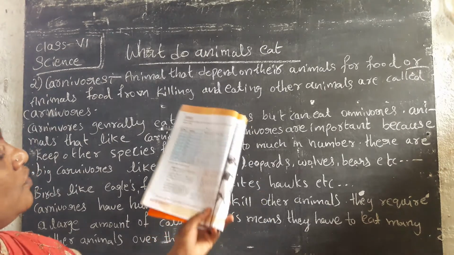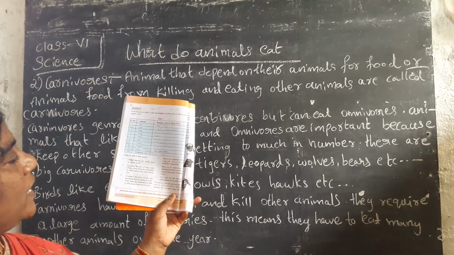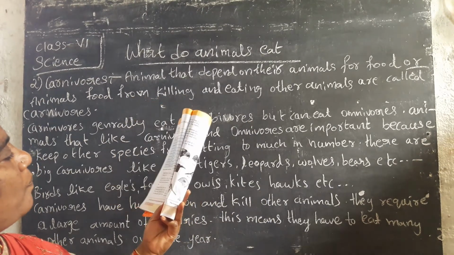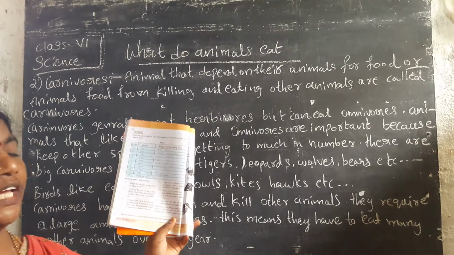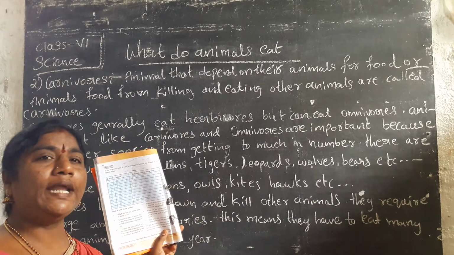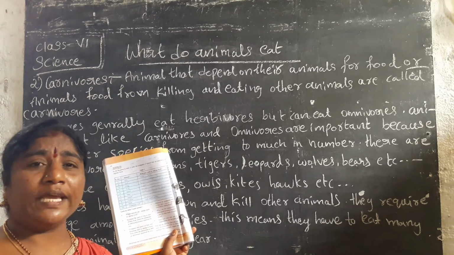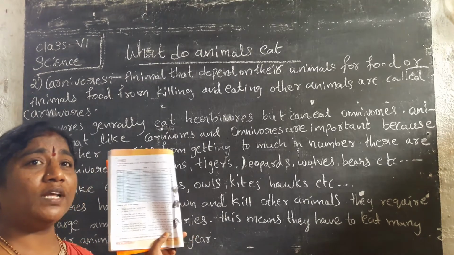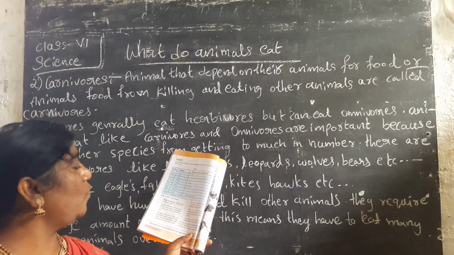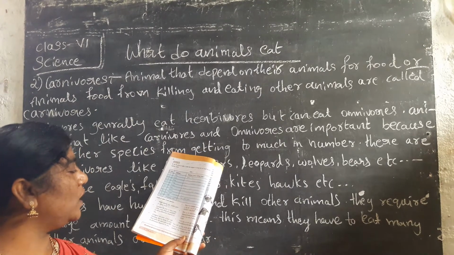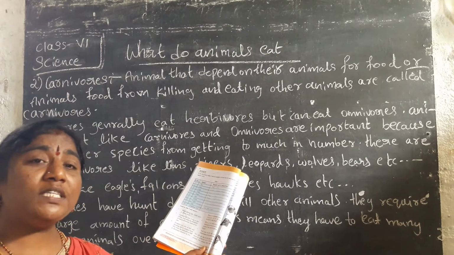Next, what are the similarities between a dog and a lion in taking food? How do the dog and lion take food while they are hunting? What are the similarities and differences? Next, what are the similarities or differences between a vulture and a lion?